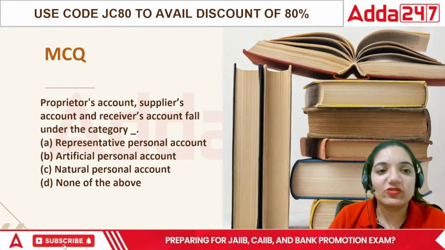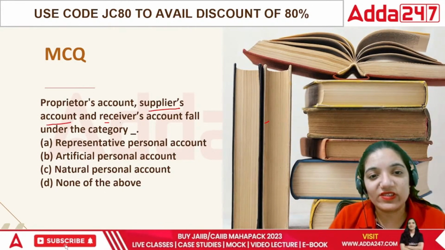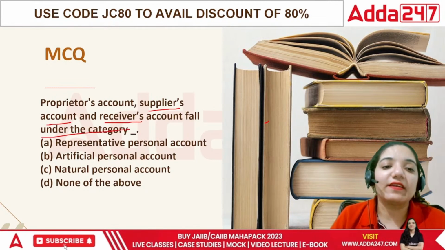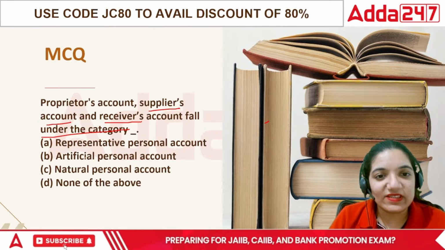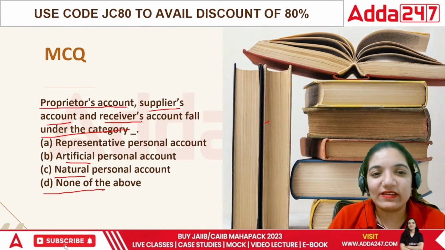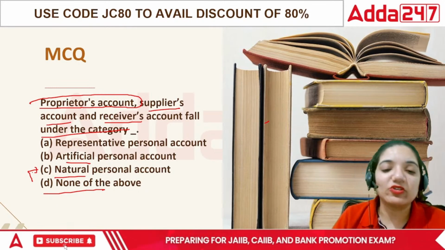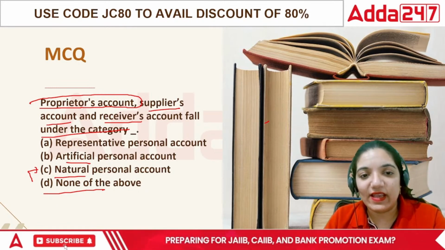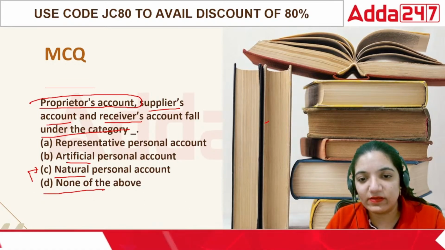Next question. Proprietor's account, supplier's account and receiver's account fall under the category of: representative, artificial person, natural person, or none? When we talk about proprietor's account, it would be a natural person, an individual who is living, and that particular person is given that particular opportunity, right?